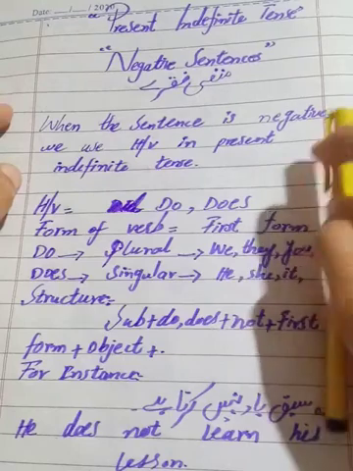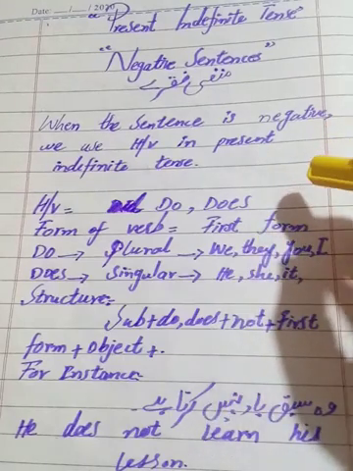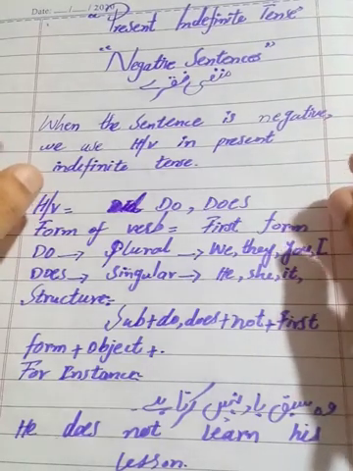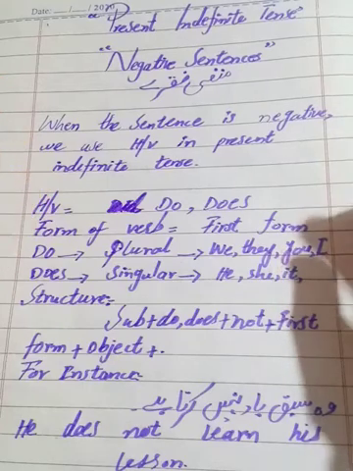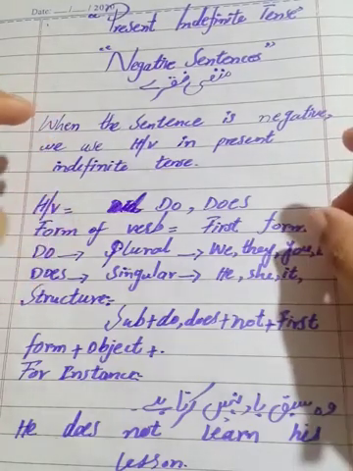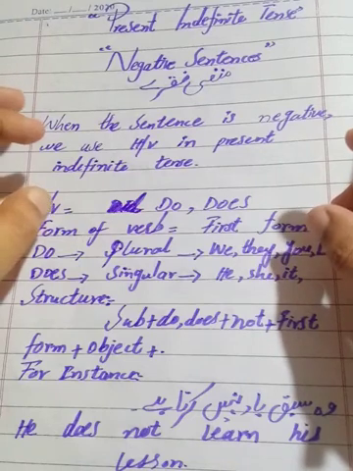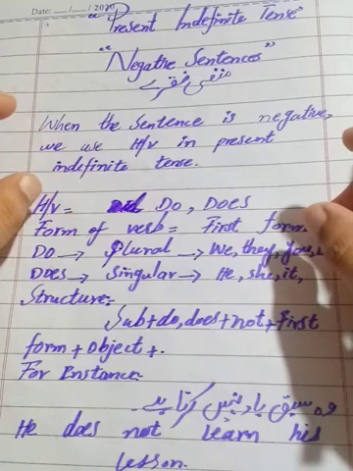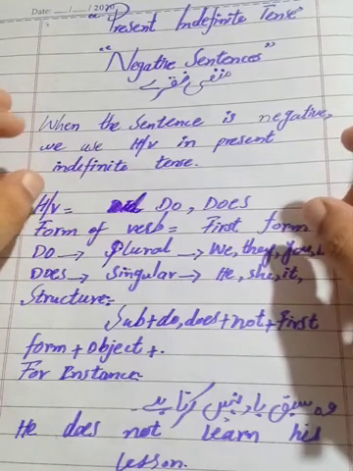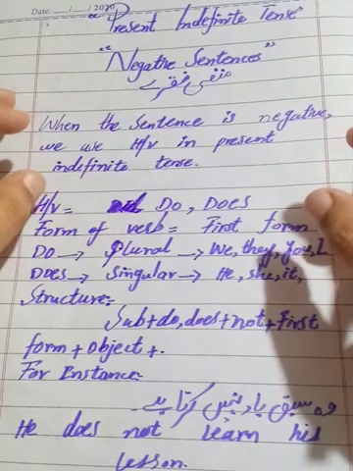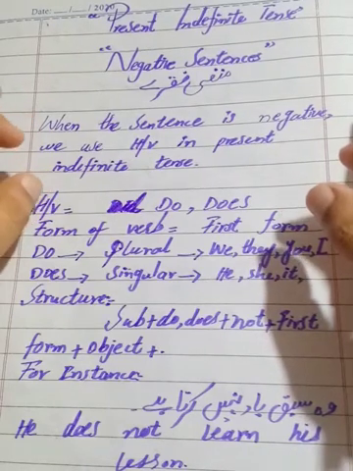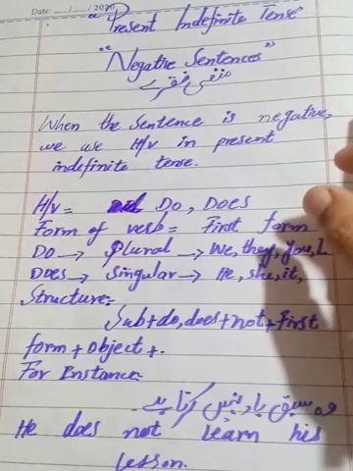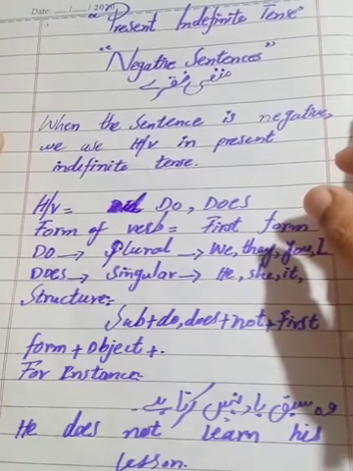Clear? As you know, students, in the previous lecture we studied present indefinite and tense. I told you the definition of tense and how many tenses there are. There are 3 tenses: present, past and future, and there are 4 branches of each tense. Clear? And how many types of sentences? I told you there are 4 types. So in the previous video we did simple sentences.